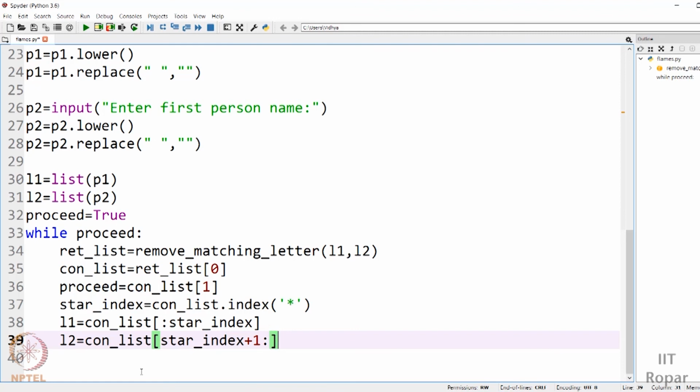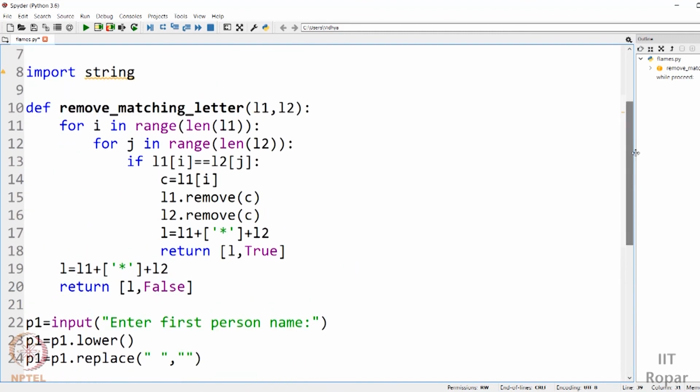So now just read through this loop. You had taken the list of characters. You had set some flag like proceed, right? You had set it to true initially because you want to check if there are matching letters or not. The first instance, you cannot take a risk of directly going to counting. You should check for matching letters. So I said proceed with the checking of matching, and remove the matching letter.